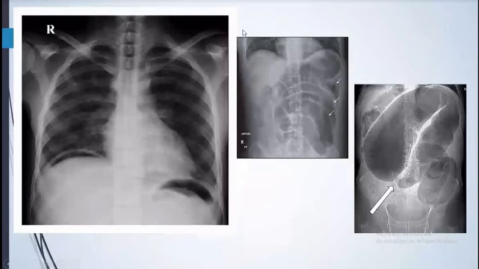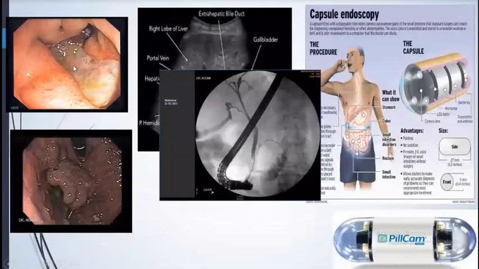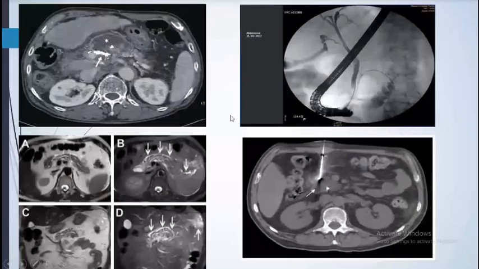And this one is obstruction. Definitely there is obstruction of the intestine, a huge intestine. Obstruction is seen here. This is the intestine. This is the large intestine obstruction. Now this endoscopy is done here for ulcers, for varices, for ulceration.